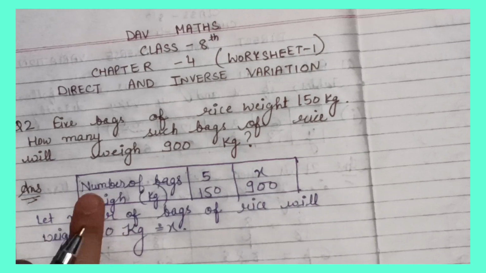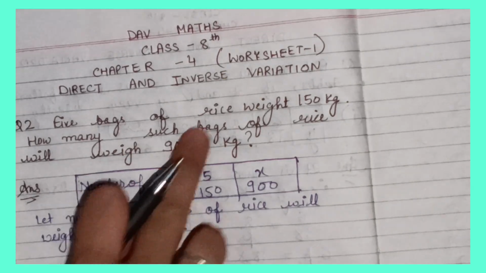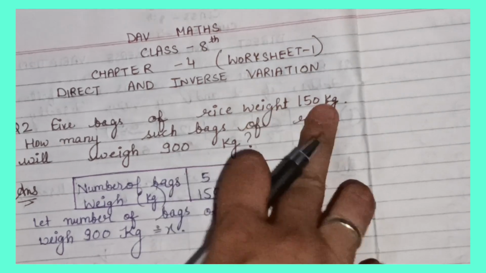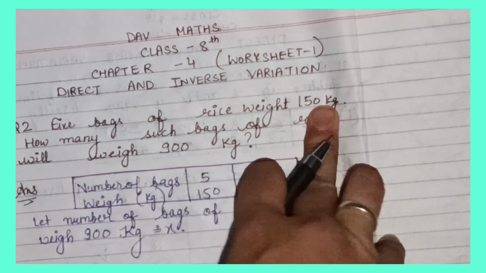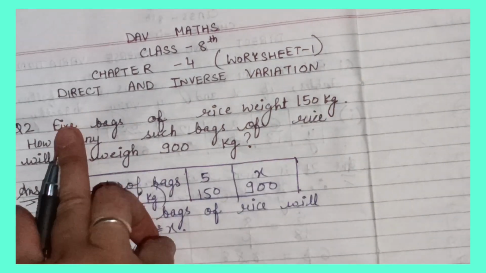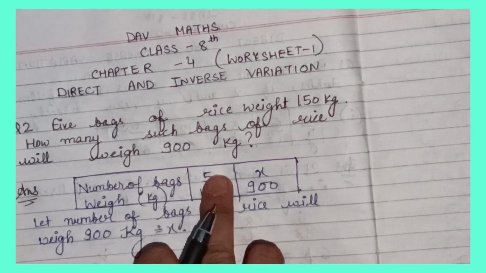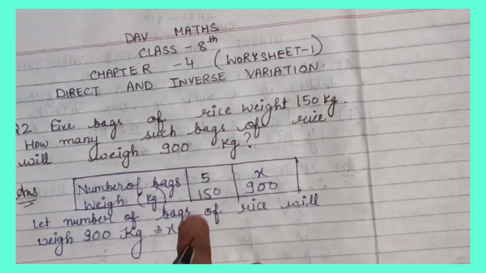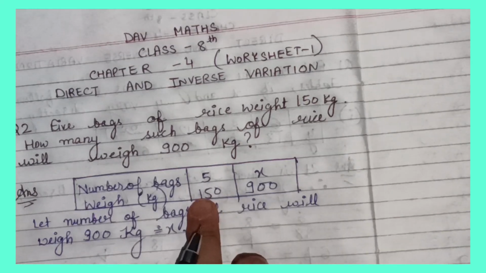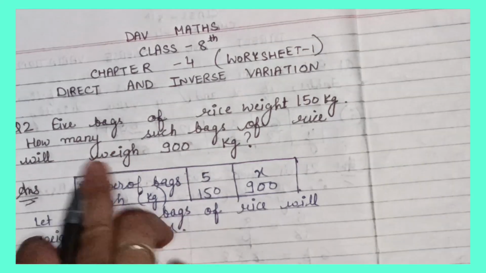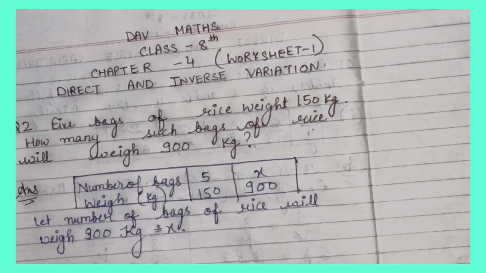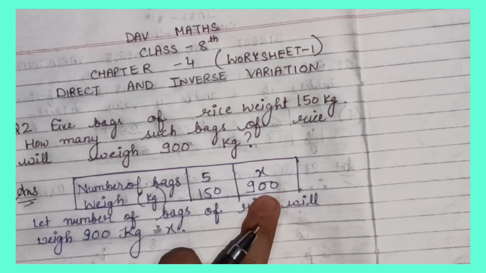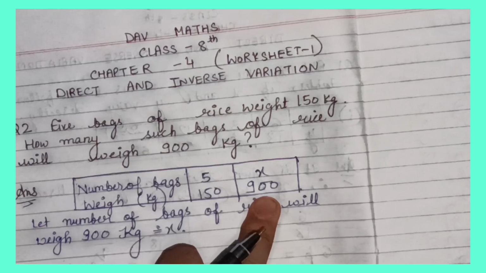Number of bags I write from here: 5 bags of rice weigh 150 kg, so I write here number of bags is equal to 5. Weight of 5 bags of rice is equal to 150 kg. I write 150 here, and we have to find how many rice bags will weigh this 900 kg.